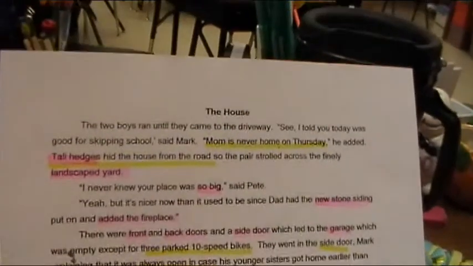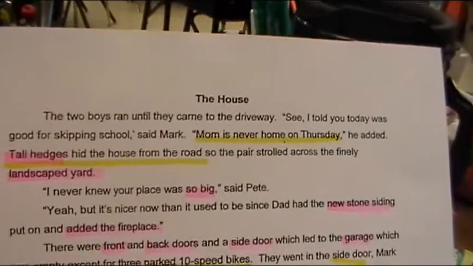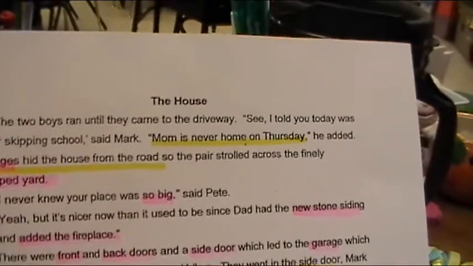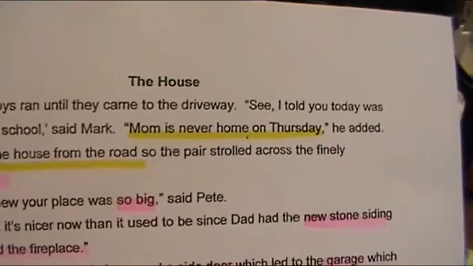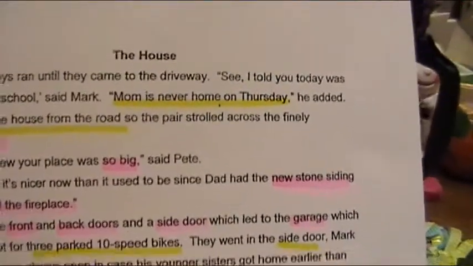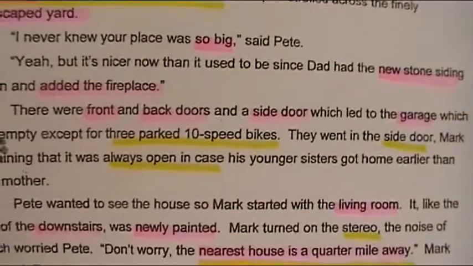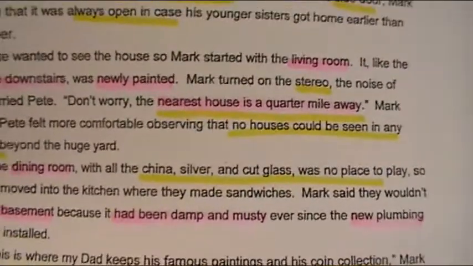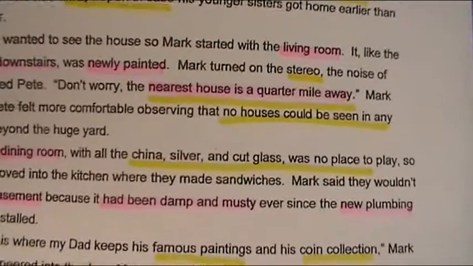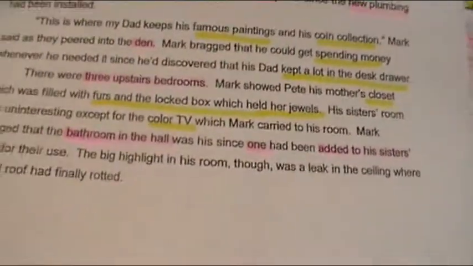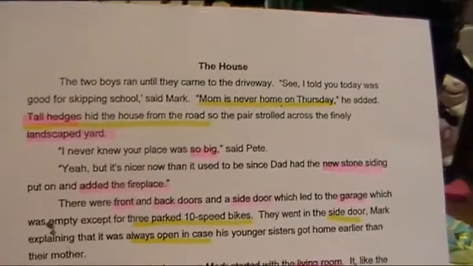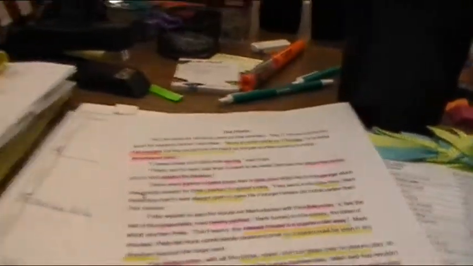But then we went back and looked at it with a different purpose and decided that different information would be important if we wanted to rob this house. Now, we're just playing, of course, but we did find the information was different. Mom was never home on Thursdays, there's bikes in the garage, there's a side door that's always open, there's a stereo, lots of distance from other houses, china, silver, cut glass. So we can see that one piece of text can have multiple purposes, and you need to determine your purpose before you can begin your research with any success.